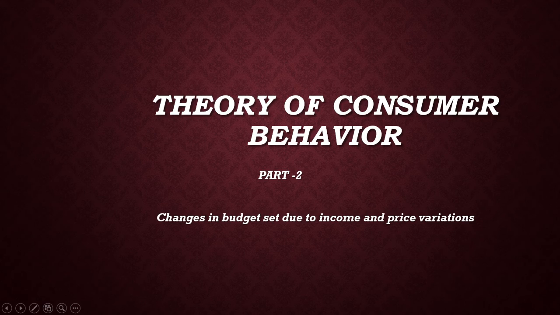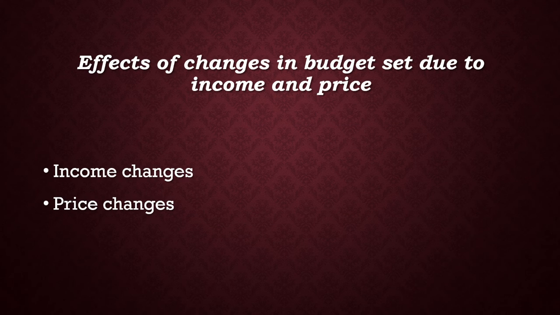Changes in budget set. In economics, a budget constraint represents all the combinations of goods and services that the consumer may purchase with given prices and given income. Any changes in price or income of the consumer may change our budget line and budget set. Let us consider the effect of changes in income of the consumer on budget set. The prices of the goods remain the same.